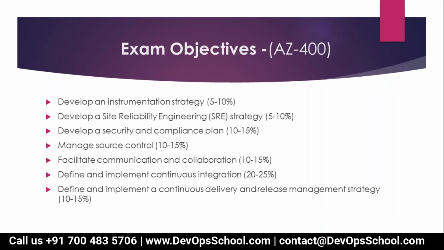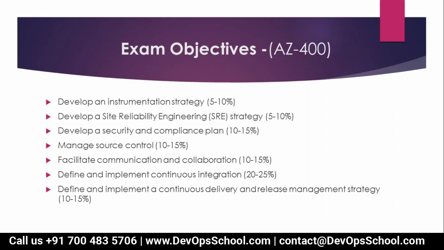No. Okay. Then facilitate communication and collaboration, 10 to 15%. Define and implement continuous integration, CI, that is 20 to 25%. Define and implement a continuous delivery and release management strategy, that is 10 to 15%.